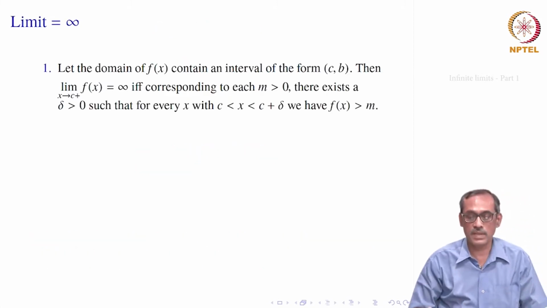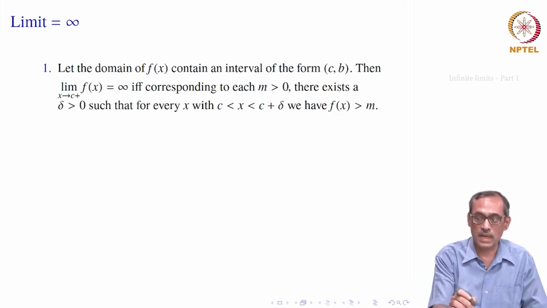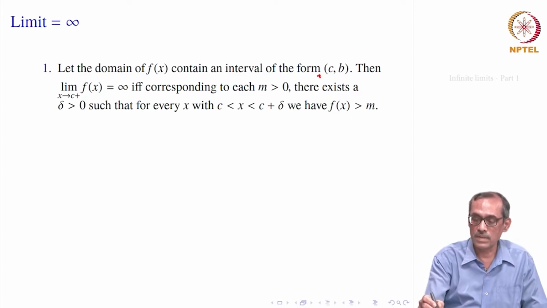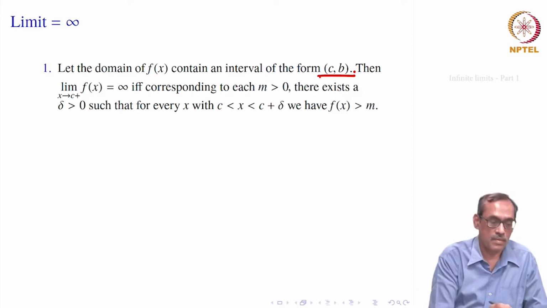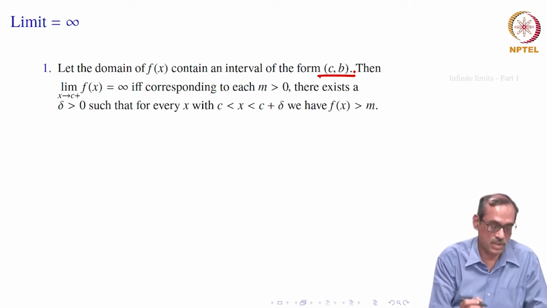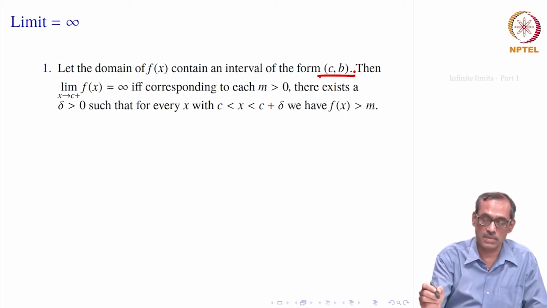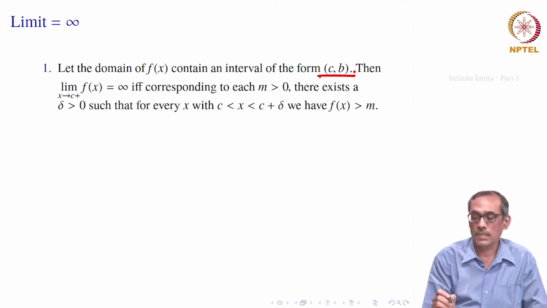Let us look at this. Say you have a function f of x which contains an interval of the form c to b, where c is some real number, b is another real number. Of course, c must be less than b. So, you may think of this as containing a neighborhood of the form c to c plus delta for some delta.